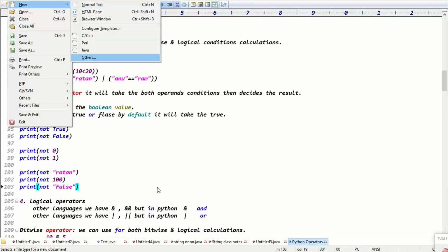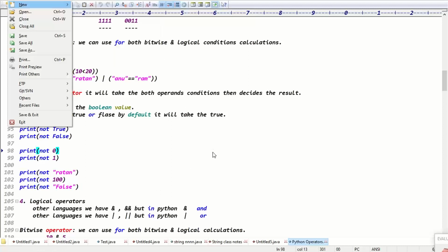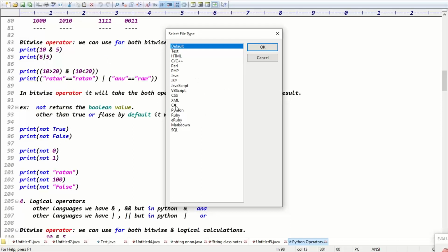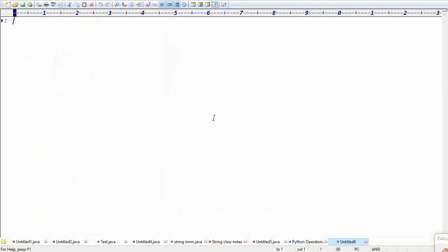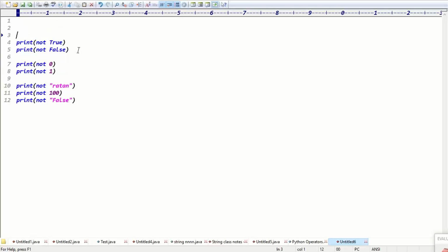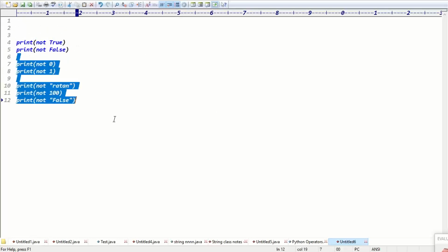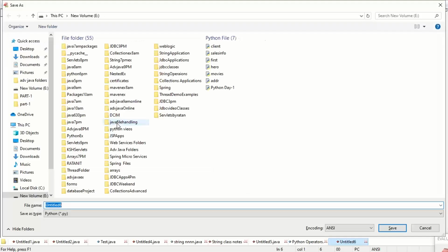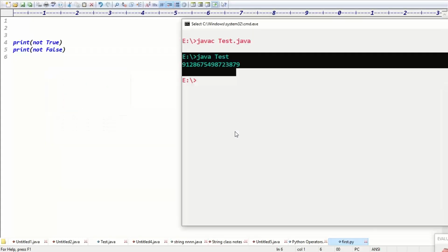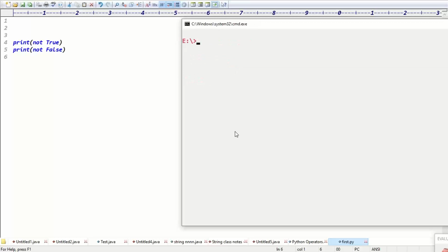Let me write the code. Guys, where you can write the code: go to the File menu, click on New. In Others select Python, click on OK. Just place this code here. Not True means definitely False. Not False means definitely True, right? So we'll get the output False and True. Please save this code as first.py. I hope you know how to save this code. Now run this code, guys.